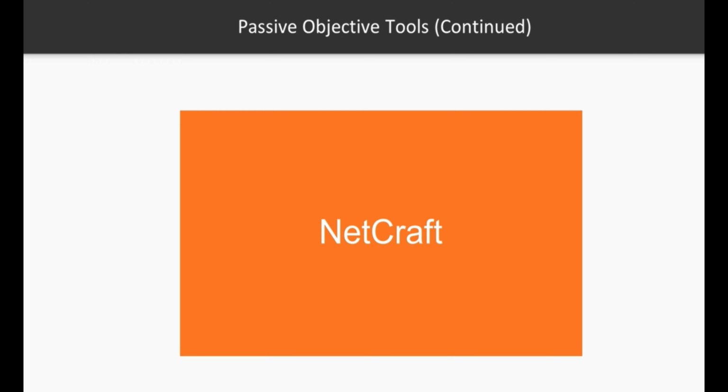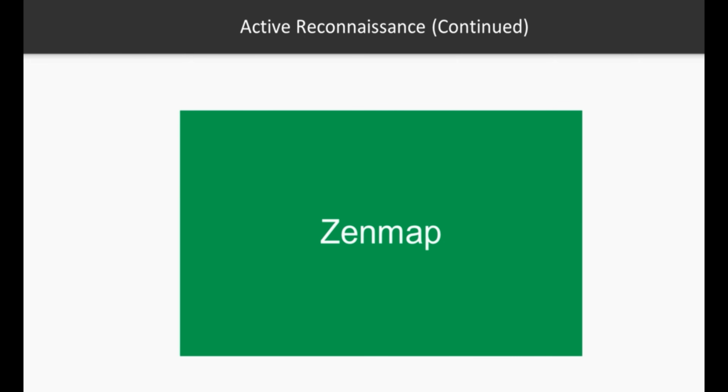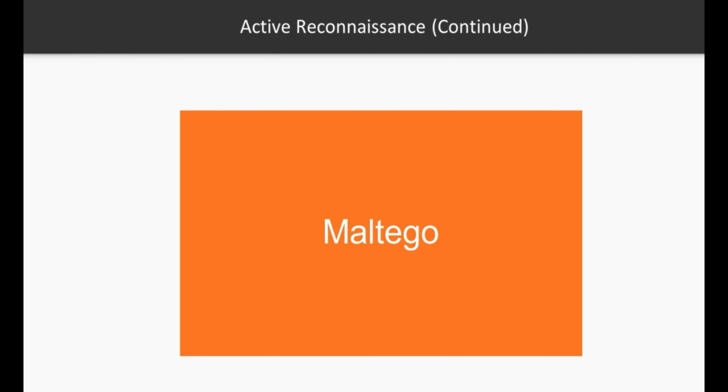And after that, we move to a more active recon, or reconnaissance, when we start scanning for open ports and whatnot by using Nmap, or you can use the GUI version of Nmap, which is called Zenmap. From there we will go to Maltego, and I will show you just how much information you can get on somebody without even being close to them.